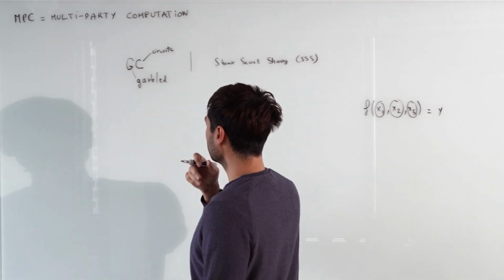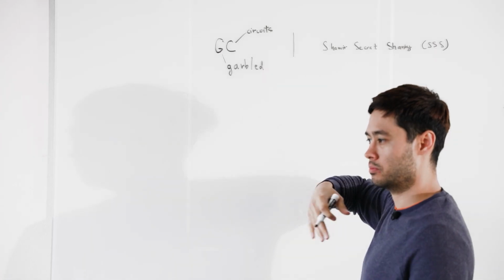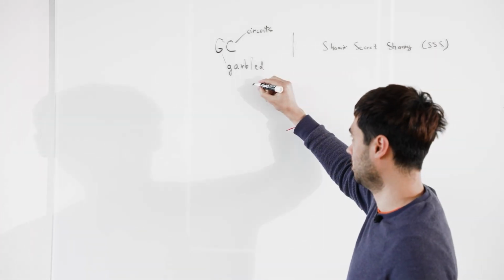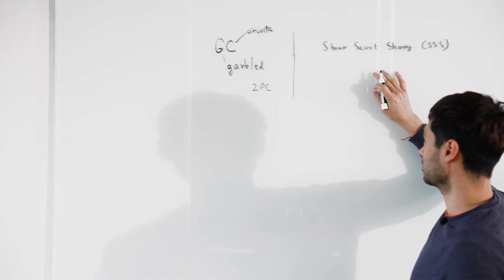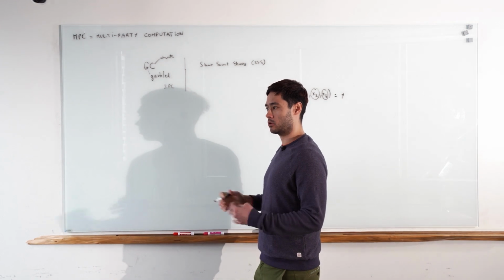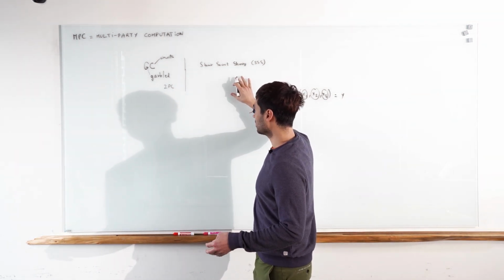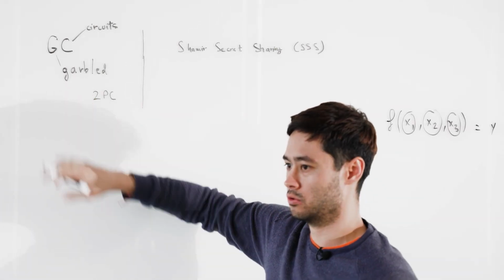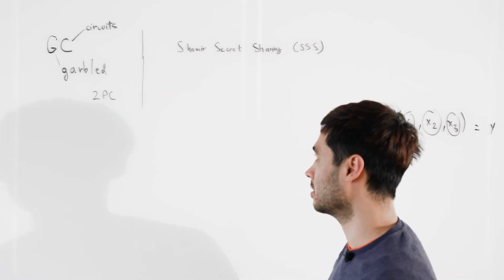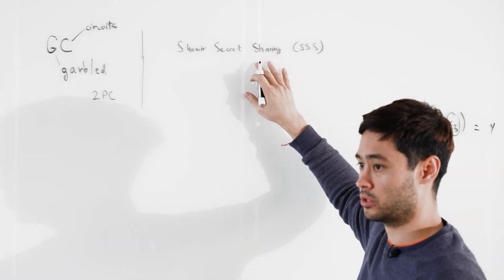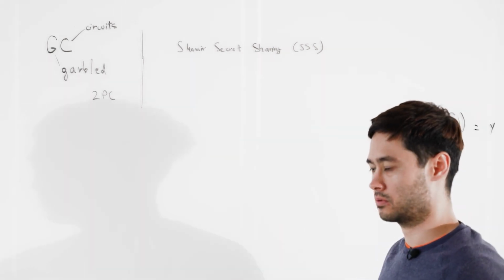Usually garbled circuits, GC, work better in the two-party setting, if we're two people. And the Shamir secret sharing stuff usually works better with many more participants. Also, from what I've seen, garbled circuits are more binary schemes. So your circuit is binary gates, XORs, ANDs, and stuff like that. With secret sharing you can do that as well, but you can also do arithmetic circuits, in a field or something like that.